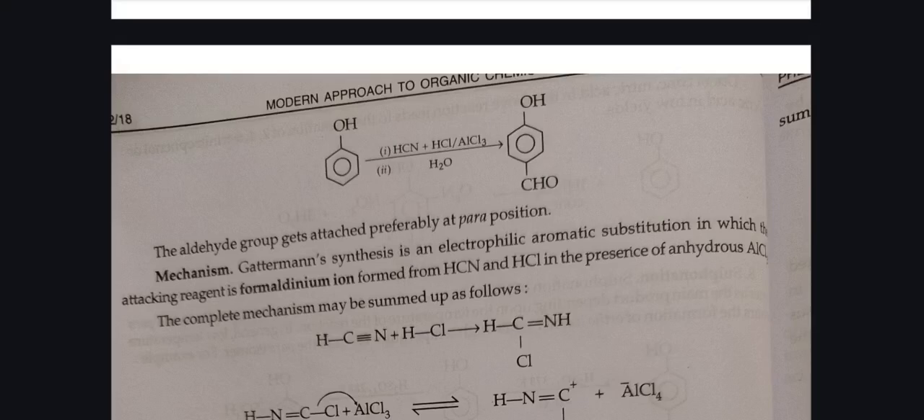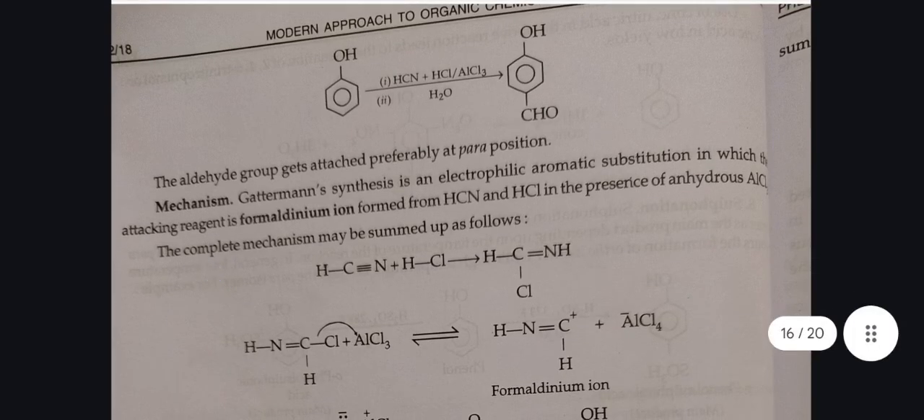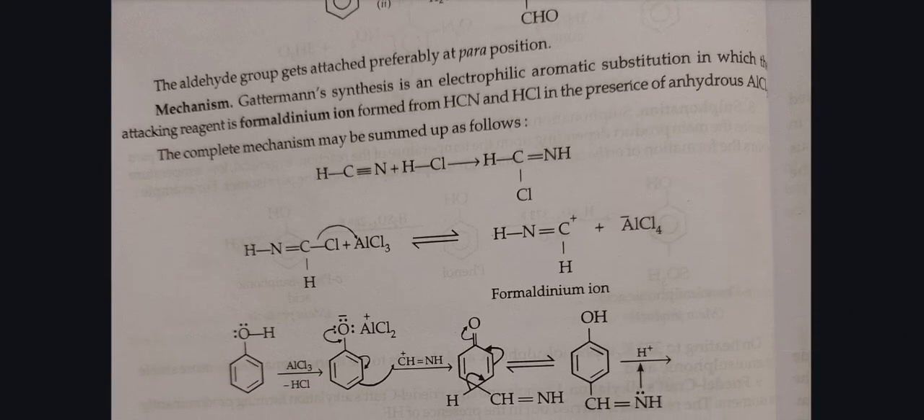Mechanism. Gattermann synthesis is an electrophilic aromatic substitution in which the attacking reagent is the formiminium ion formed from HCN and HCl in the presence of anhydrous AlCl3. The complete mechanism may be summed up as follows.